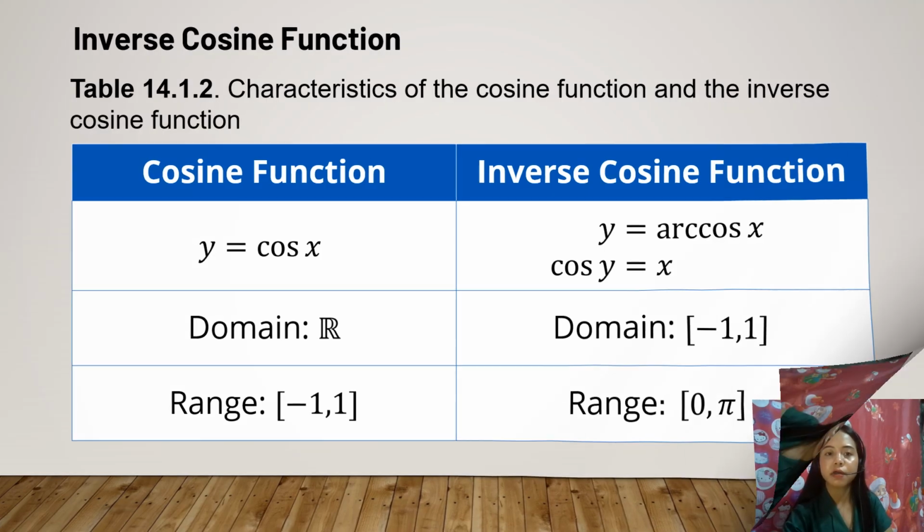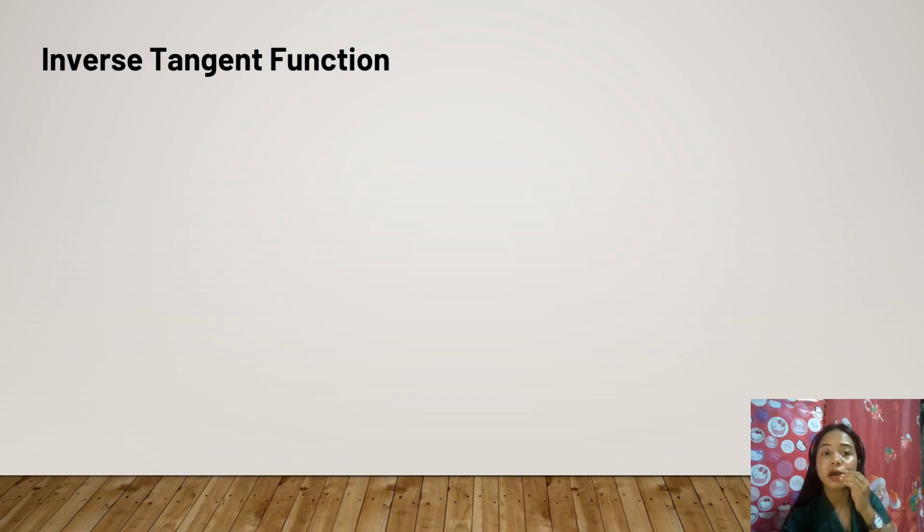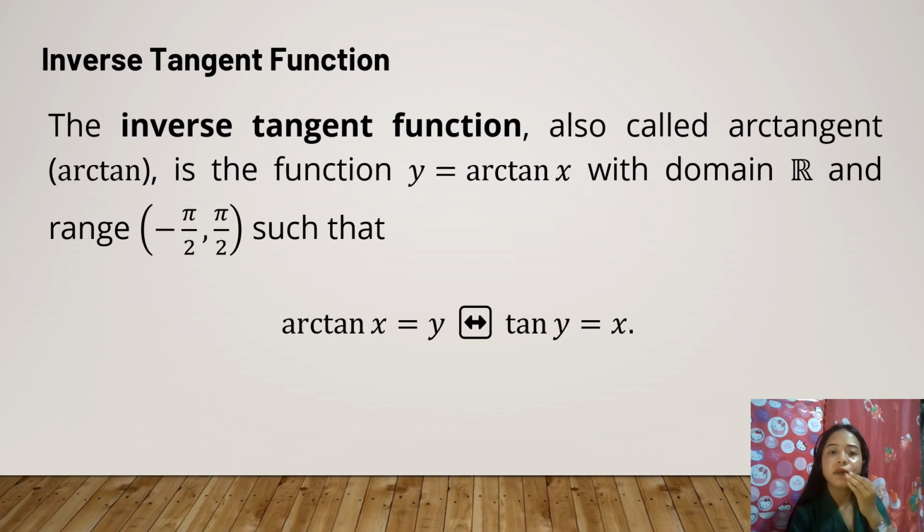Next, we have here the inverse tangent function. What is an inverse tangent function? An inverse tangent function, also called arctangent or arctan, is the function y equals arctan x with domain all the real numbers and range -π/2 and π/2, such that arctan x equals y if and only if tangent y equals x.